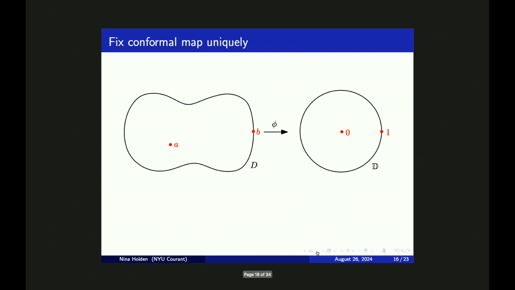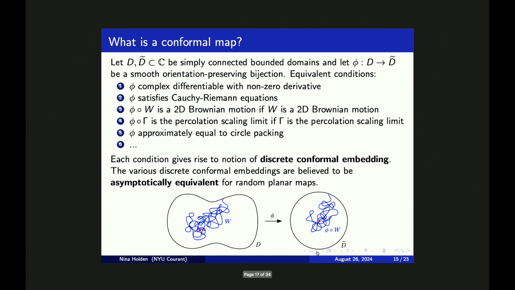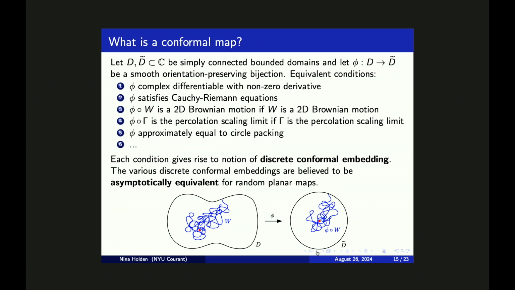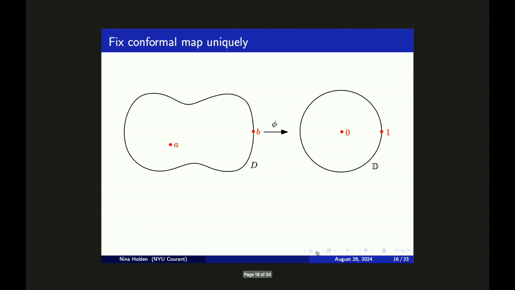So next, I want to explain what kind of discrete conformal embedding one is getting if one is using the third definition of a conformal map, namely via Brownian motion. The first thing we need to do is to fix uniquely the conformal map on the previous slide. So here we have a conformal map between a domain D and a domain D tilde. So now we fix the domain D tilde to be equal to the unit disk.